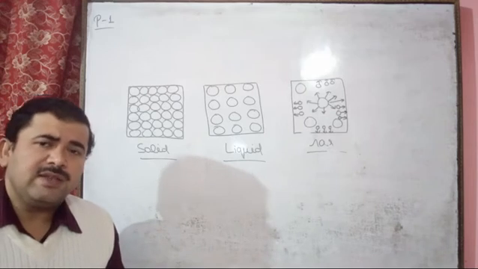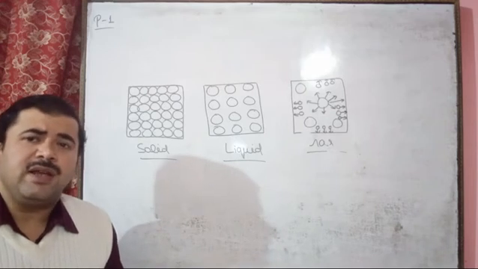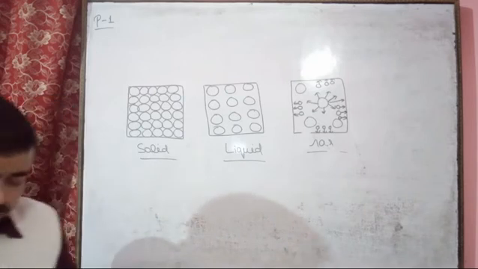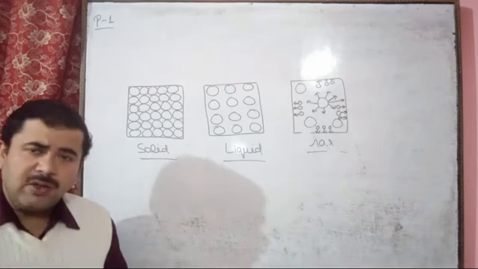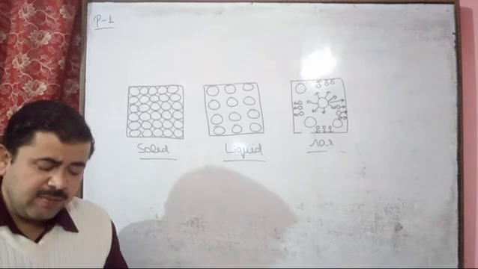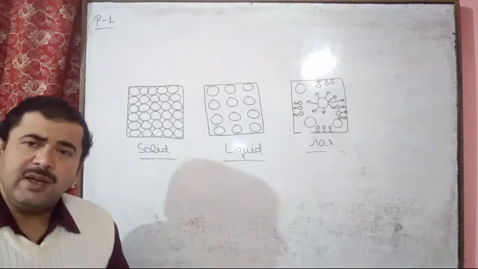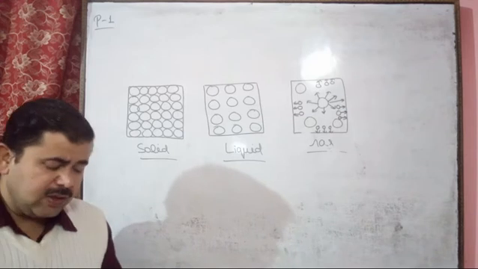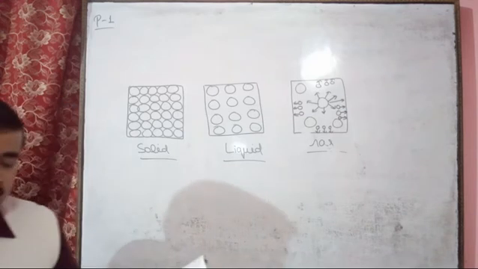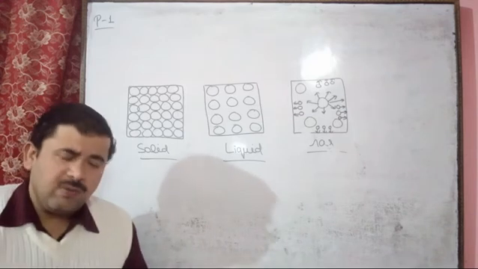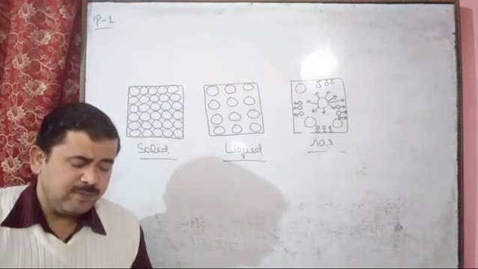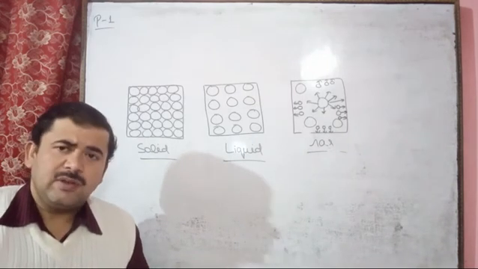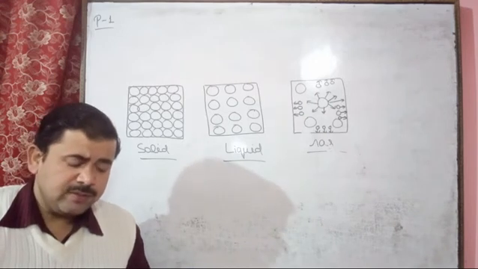So we can say these gaseous particles exert pressure on the walls of the container. The same number of molecules strike a given area on the wall in unit time. This is the explanation according to the kinetic theory.